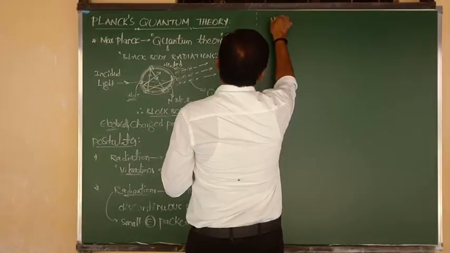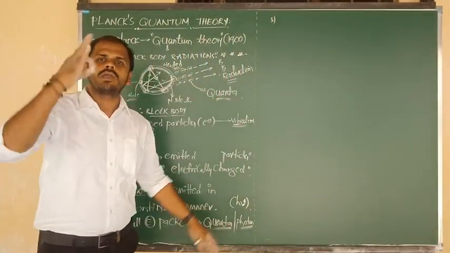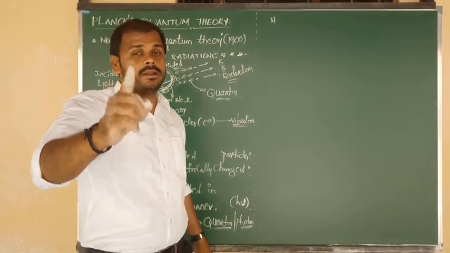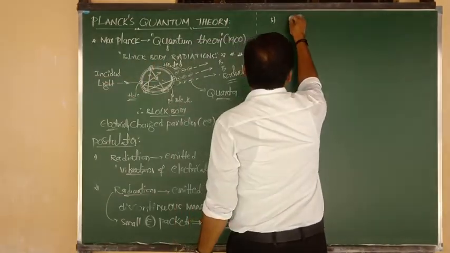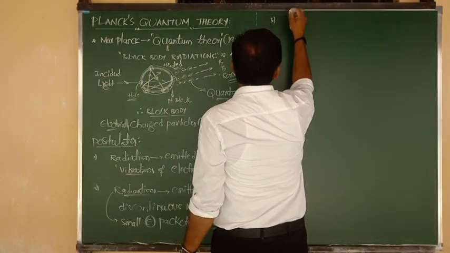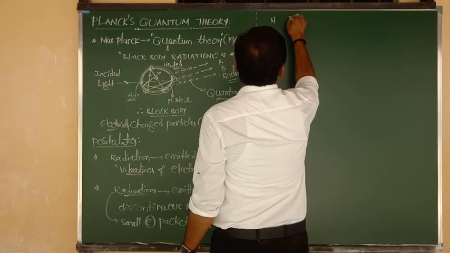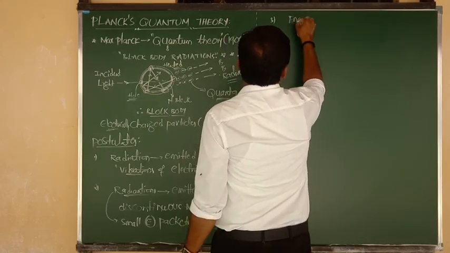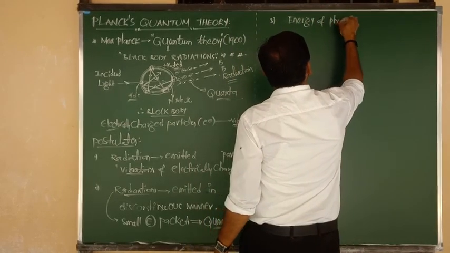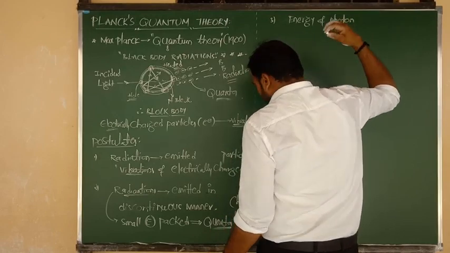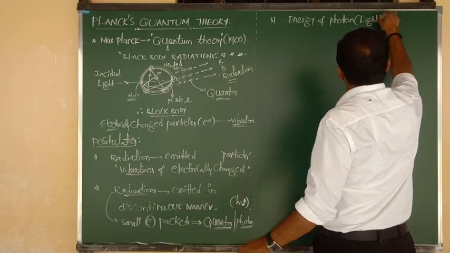Let me consider postulate number 3. This point I have already given to you in the topic of electromagnetic radiation, point number 8. There I have given the energy of photon. What is meant by photon? Light, and also we can say radiation, and also we can say quantum. You can use any word as you wish.